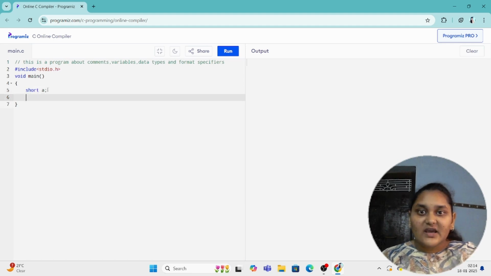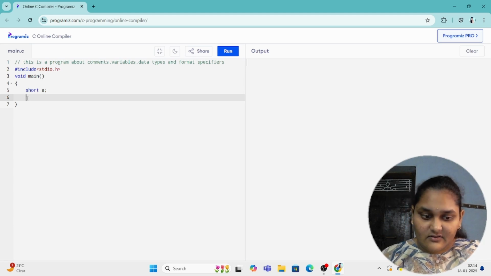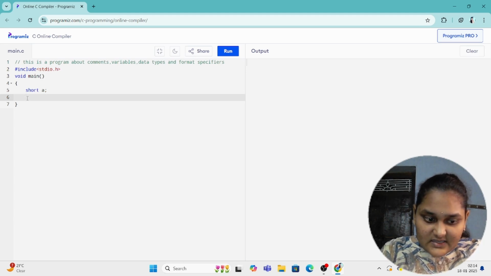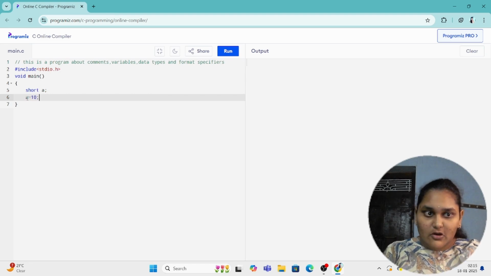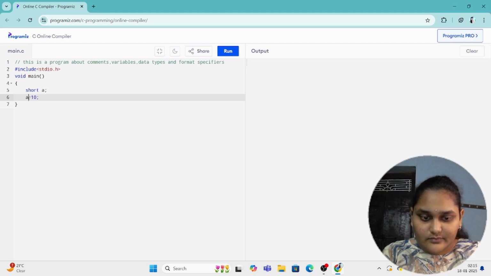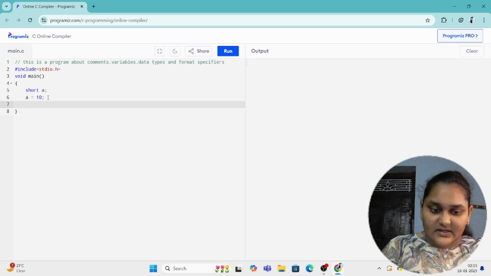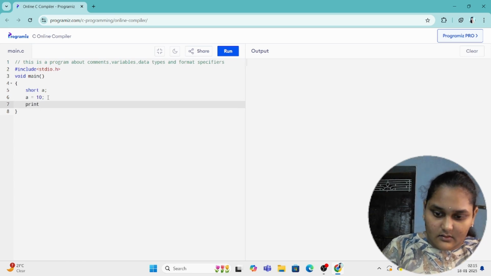So now I want to initialize this variable. I can do it in three ways. The first way is I initialize it with a value 10 and semicolon. This is how you initialize a variable: variable name equal to the value you want to give to that variable. And let's print it. printf.